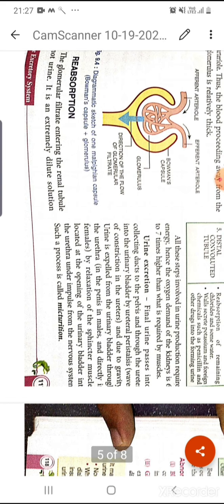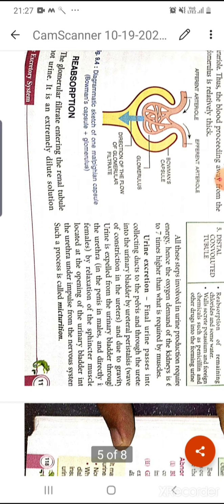And now is how the urine will secrete. So final urine passes into the collecting duct into the pelvis. Okay, and from the pelvis they will transfer through the ureter and ultimately into the urinary bladder, because in the urinary bladder urine is stored. By the ureter peristalsis movement and due to gravity, it can be stored in the urinary bladder, and now